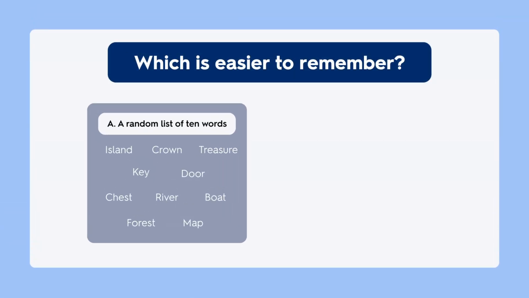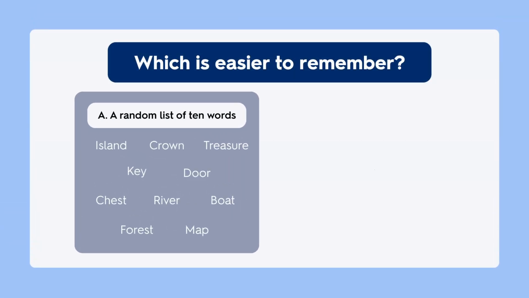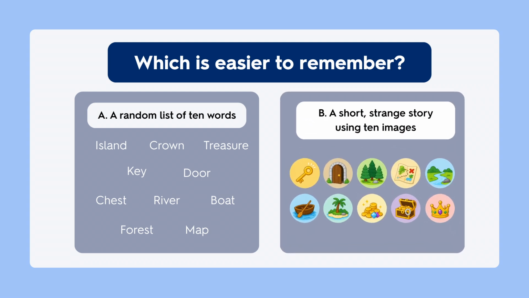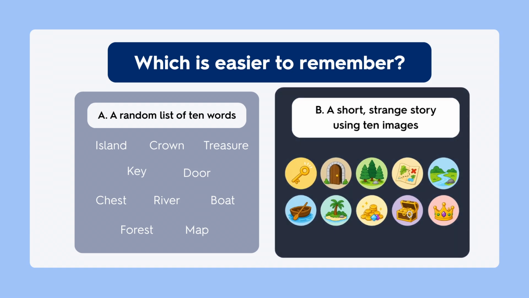Pop quiz. Which is easier to remember? A random list of 10 words or a short, strange story using 10 images? We'll reveal the answer in a few seconds. The answer is B. The weird story with images.